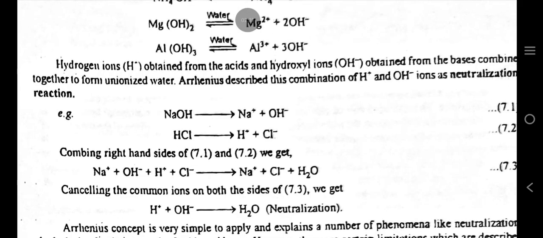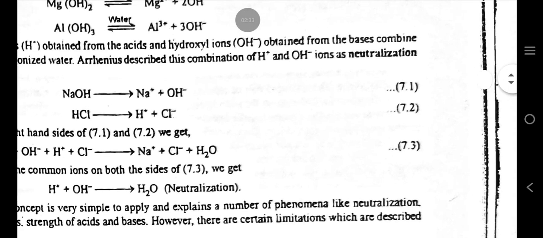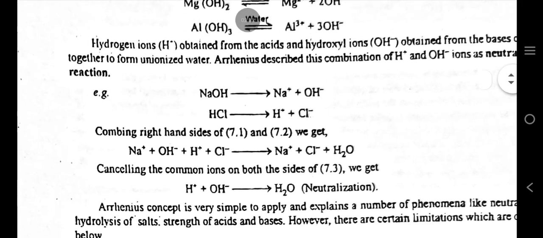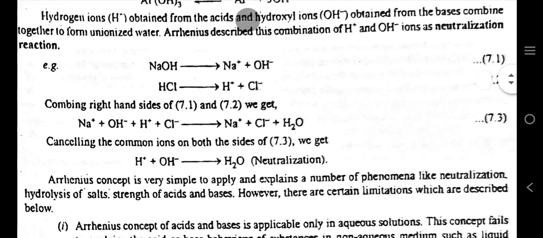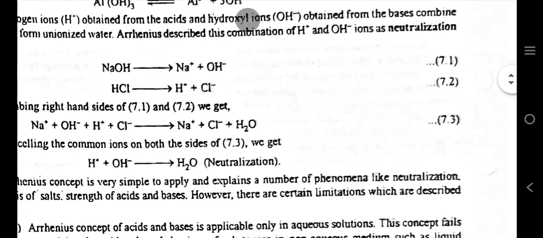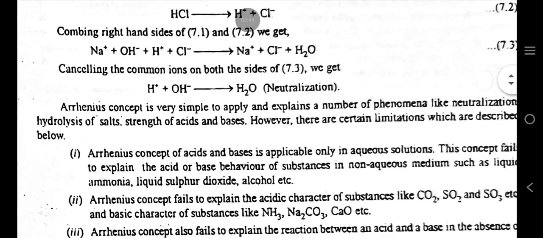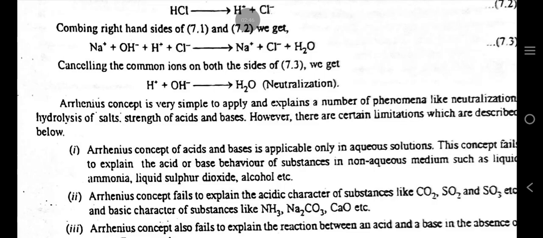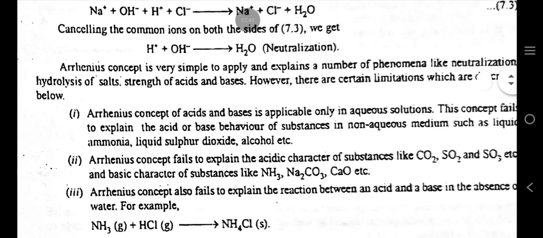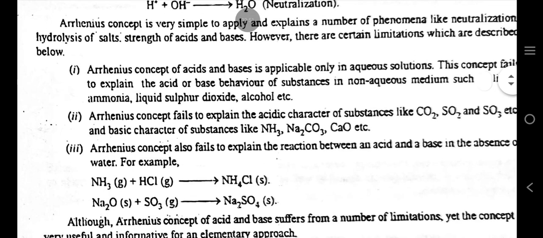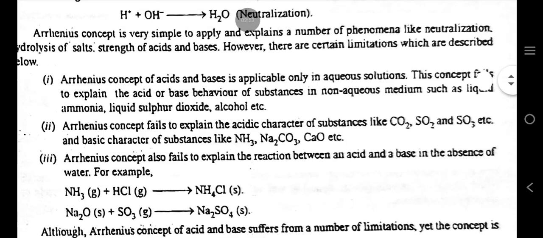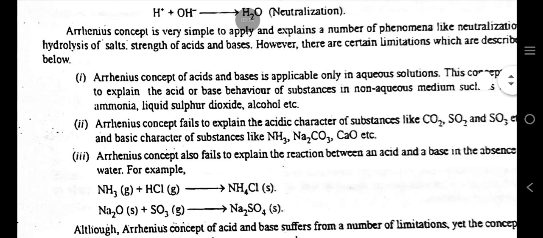Hydrogen ions obtained from the acids and hydroxyl ions obtained from the bases combine together to form unionized water. Arrhenius described this combination of H+ and OH- ions as a neutralization reaction. Combining the right hand sides and cancelling the common ions on both the sides. Arrhenius concept is very simple to apply and explains a number of phenomena like neutralization, hydrolysis of salts and strength of acids and bases.